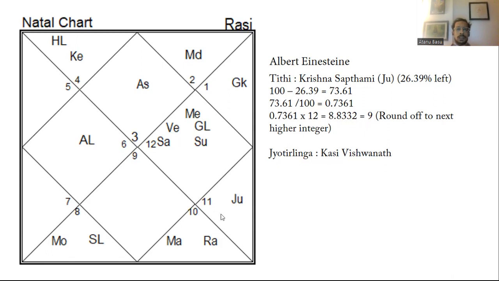Then you go to the dispositor theory. The Lord of this house is going to the 8th house, Rahu, and another one is going to the 10th house. So the 7th house, this Rashi, first is public interaction, higher knowledge. Again to the 9th house, again higher knowledge. Then it is going to the Rahu, 8th house, and with Mars. That means there are mathematical things involved. Rahu is also connected with mathematical things, and Mars is also connected with mathematical things, and Rahu is also connected with something technical.